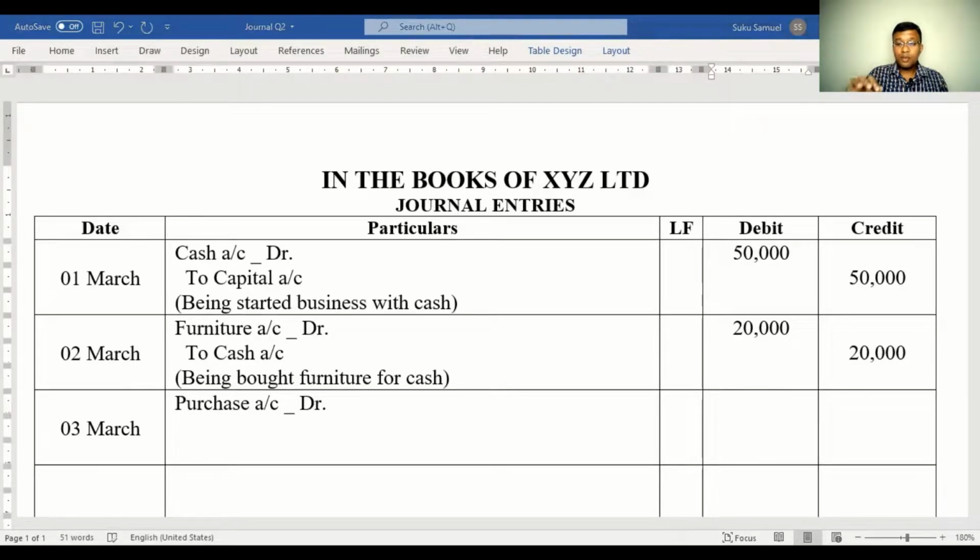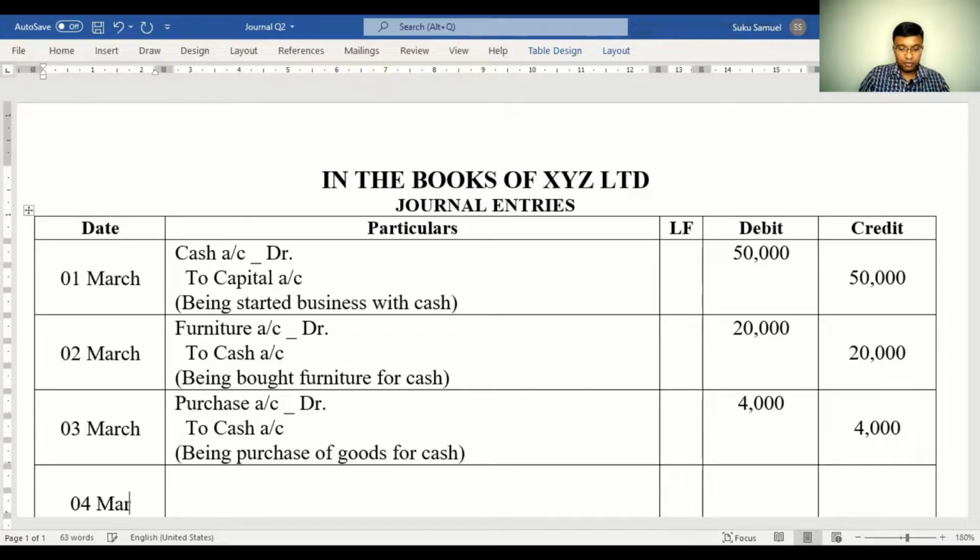The reason why I'm using purchase account is that purchase represents the raw material that you're buying. Since this transaction is for cash, I will be crediting cash account. Purchase account and cash account both are real. Golden rule is debit what comes in, credit what goes out. Being purchase of goods for cash.